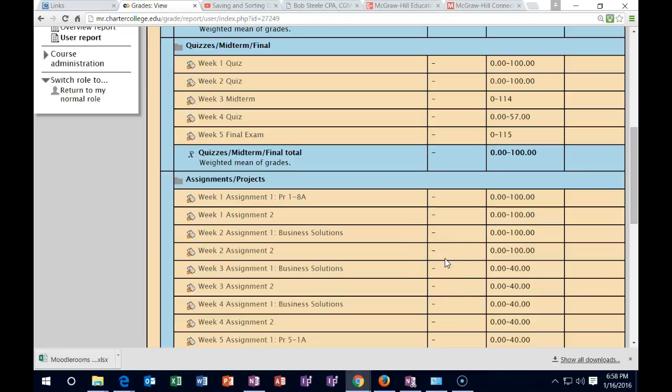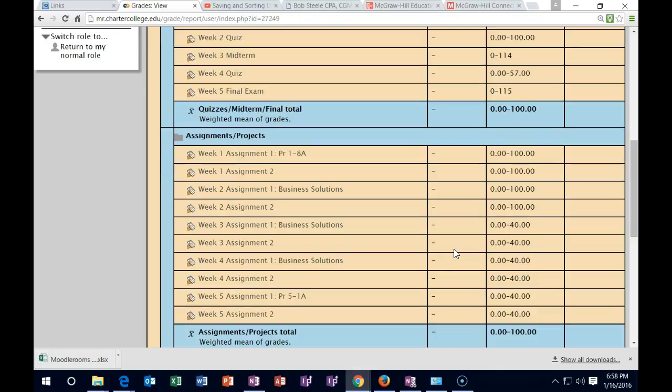Once that happens, you want to verify that it looks correct on your end, because obviously you've been checking it off on the Moodle sheet, and you know exactly what it should look like. You have a vision of exactly what it should look like, and then you're going to verify that it is in conformity with what you know it should be. If it's not, then let me know if you have any questions.